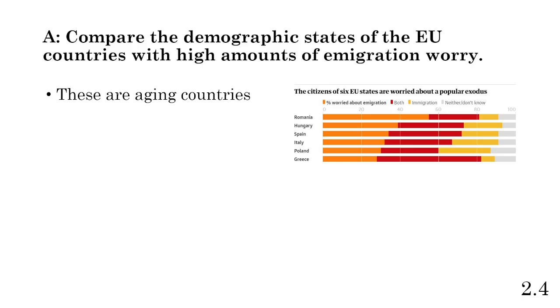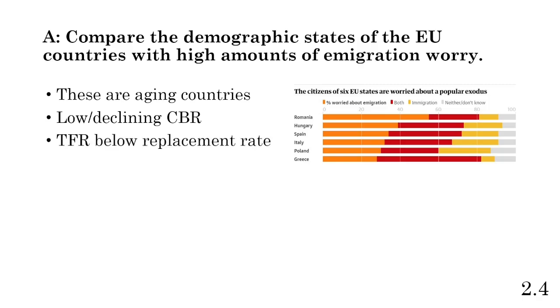They have a negative or close to negative natural increase rate. Their total fertility rate is below 2.1. So they have a low or a very rapidly declining CBR, which is the crude birth rate. They have a TFR that's below the replacement rate. If you said low total fertility rate, that probably wouldn't count. For an aging population or population decline, which also could work as a response, you would have to say that it's below replacement rate, because the total fertility rate has to be below replacement rate, which is 2.1, for it to be in population decline.